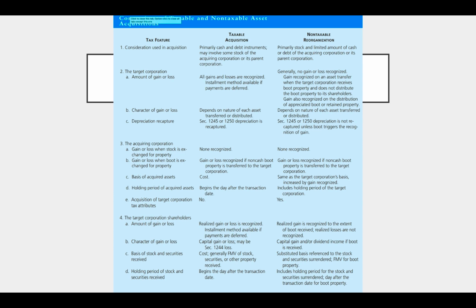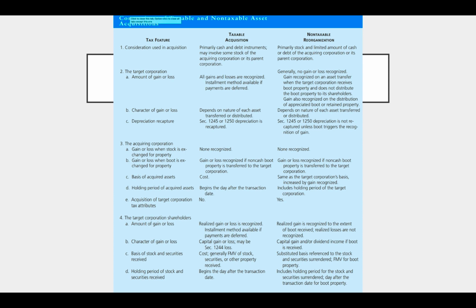The depreciation recapture, under 1245 or 1250, the depreciation would be recaptured in a taxable acquisition. And in a non-taxable reorganization, 1245 and 1250 depreciation is not recaptured unless there's boot that would trigger the recognition of gain. All right, going on to the acquiring corporation. So this is the person who is acquiring the target.